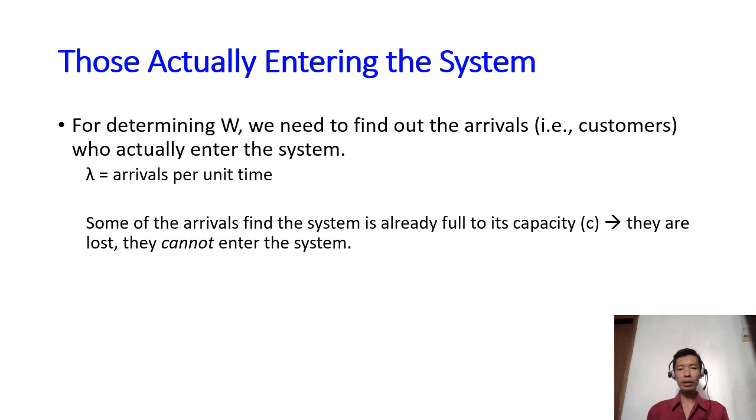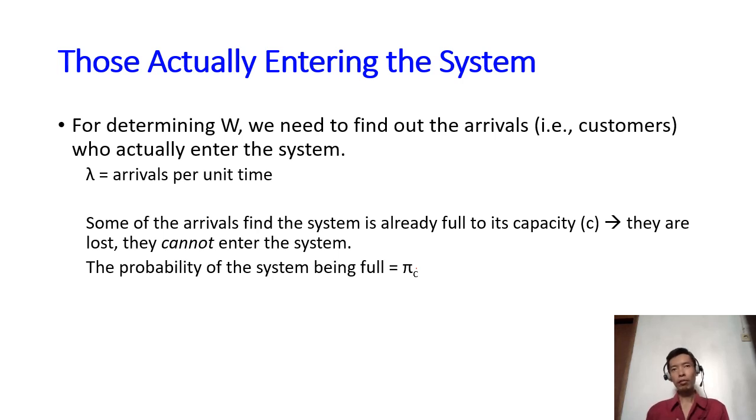But in this system, some of the arrivals find the system already full to its capacity C. This group of people will be rejected by the system, so they are lost and cannot enter.